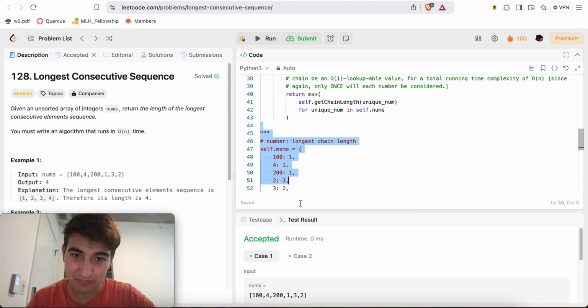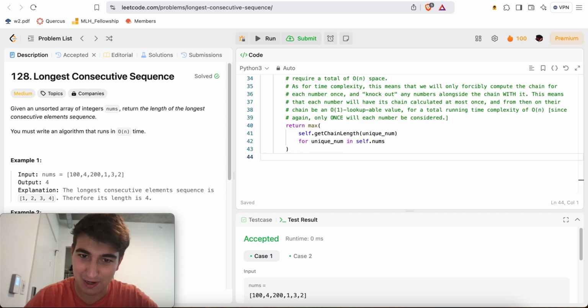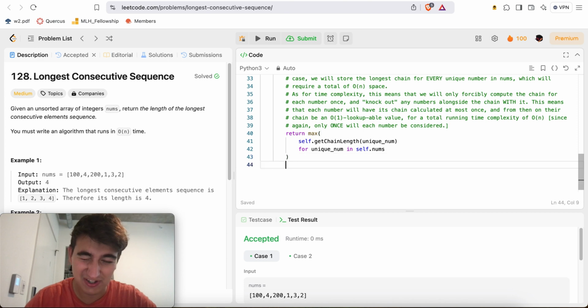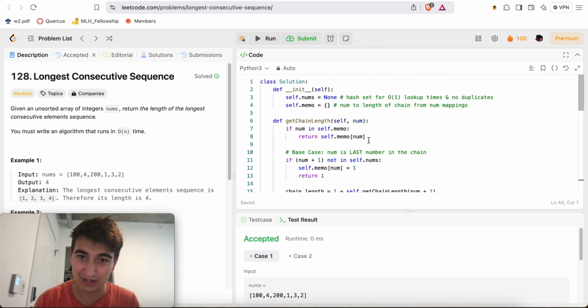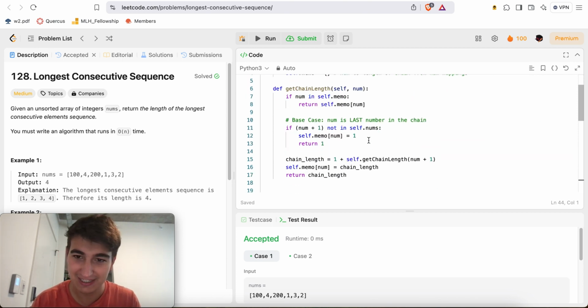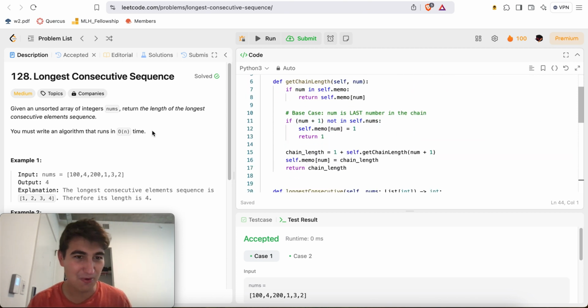But otherwise, that essentially wraps up my explanation to this problem. I know it's a little bit of a confusing one, so if it was confusing, just let me know down in the comments, and I'll be happy to clarify anything that might have been confusing. But otherwise, I hope that you guys understand my solution here. And a very, very cool one to get in O of n time.